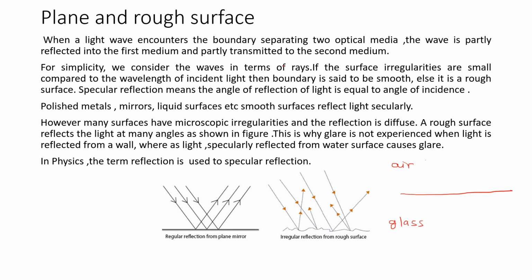So when the wave of light is incident onto this boundary, it will be partly reflected into the same medium, air, and it will be partly refracted into the second medium. For simplicity, we are drawing the waves in terms of rays here. Instead of drawing the complicated waves, we will show the light as a ray. So this is reflection and this is transmission or refraction.